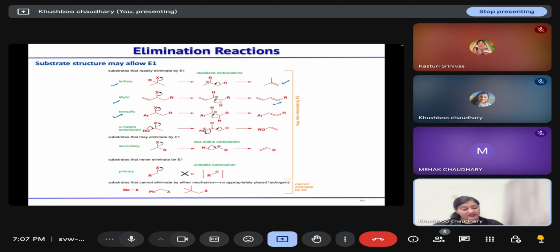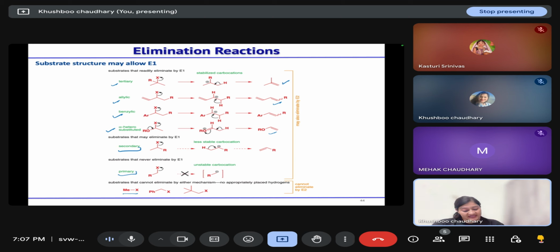If we have a benzylic one, or if we have a substituent that is attached adjacent to a heteroatom that can stabilize the carbocation by donation of lone pair of electrons, in that case also E1 elimination is possible. But if you have a secondary alkyl halide where your carbocation is not very stable, in that case it can undergo E1 elimination, but the rate will not be very high. Primary one will not undergo E1 elimination in any case.